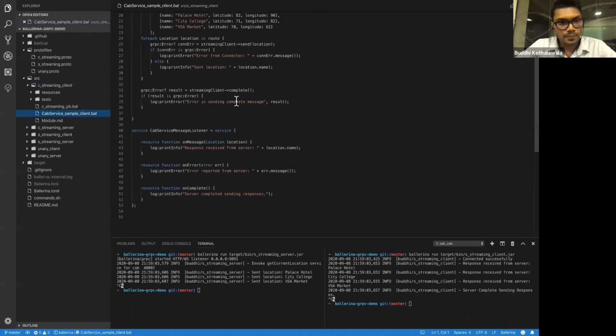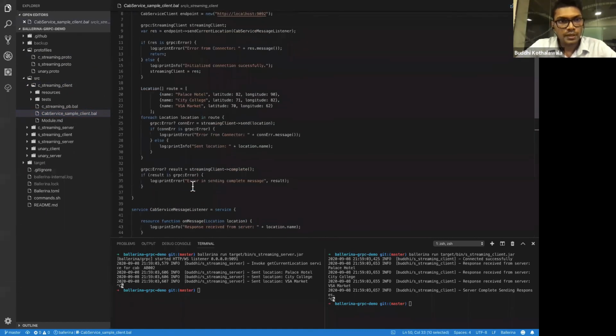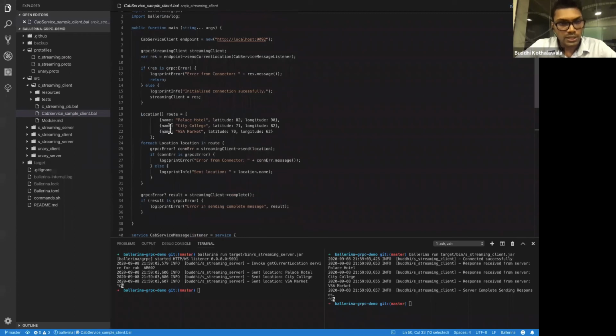As in the server streaming one, here you have a message listener with the on message, on error, and on complete functions. The client logic is the differentiation in here. We initialize the client endpoint with port 1992, and we initialize the streaming client, and this endpoint will call the actual RPC send current location with the message listener.